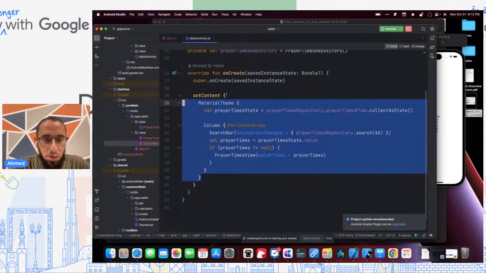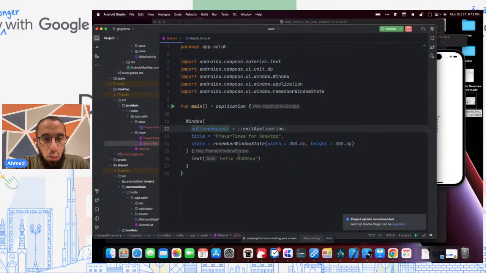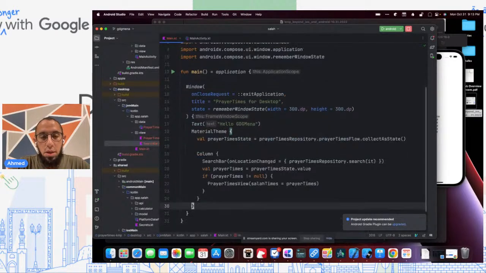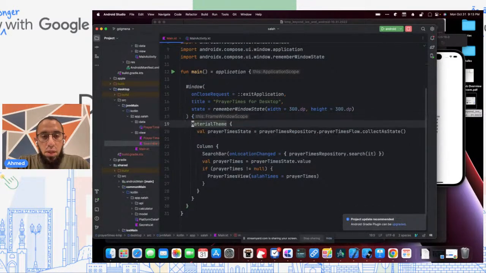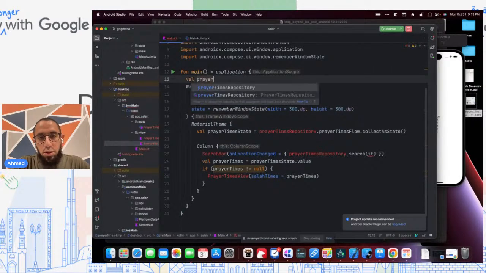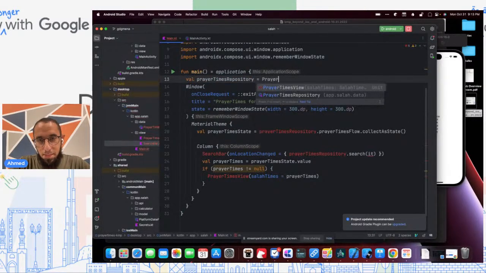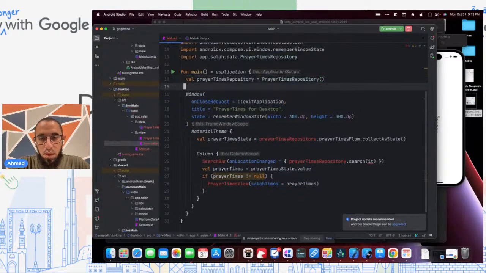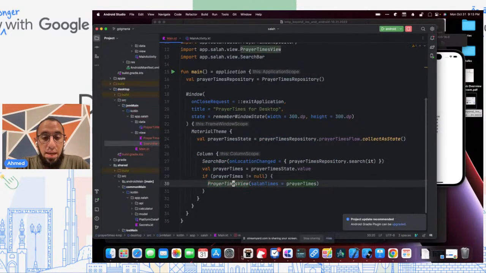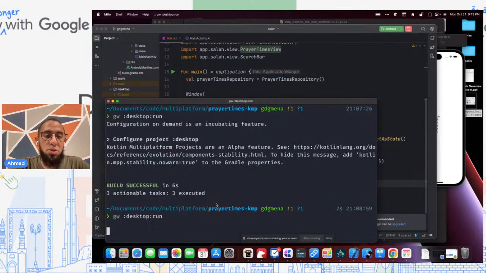So, okay, let's try to actually run it now. We want to replace this window, which is similar to set content in Android. It opens a composable scope for us, or actually, I guess the application does. Application opens a composable scope for us. We'll basically copy this here. We need to create our own prayer times repository as well. And all we need to do is fix these imports. And in theory, that should be it. We should be able to just do this and it should work.